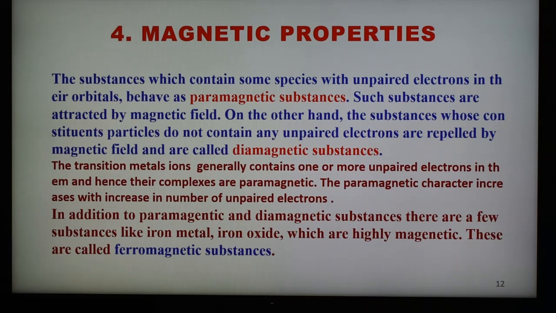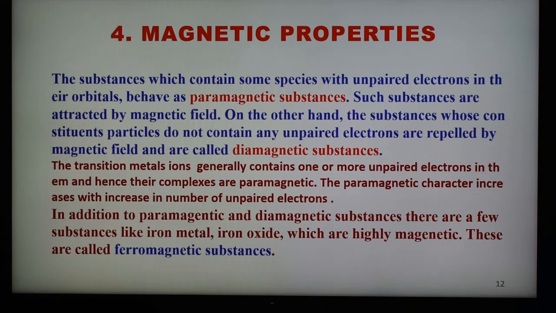In the case of paramagnetic substances, the substances which are attracted by the magnetic field are called paramagnetic substances. So there is attraction. When the substance is placed in the magnetic field, the field attracts the substance, and the substance attracts the magnetic lines of force. There are two important terms: one is magnetic permeability and the second is magnetic susceptibility.